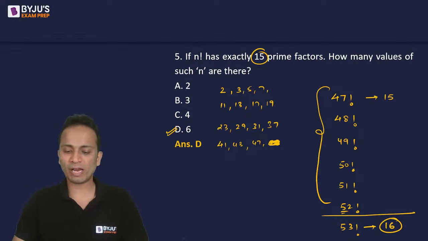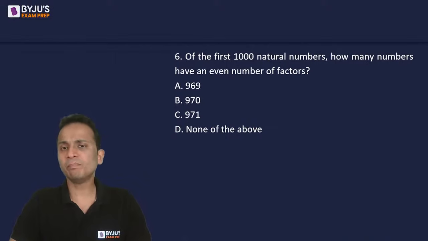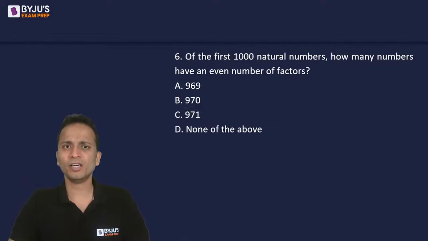Alright, I hope you would have understood the explanation. Let's move on to the next question, question number 6. Question number 6 is a very basic question based on the properties of numbers. Properties of numbers, chalo, abhi main hint nahi deta. I'll give you a hint after another few seconds. ठीक है?